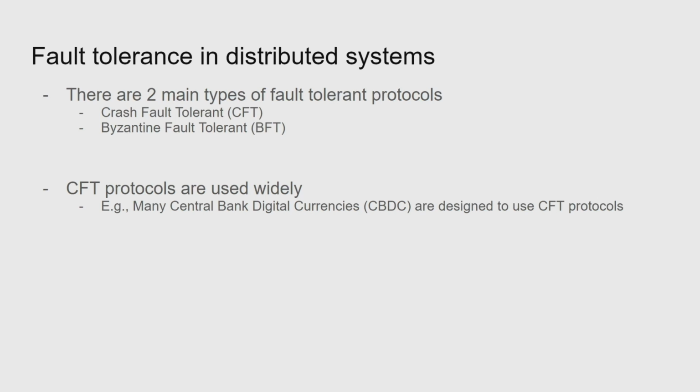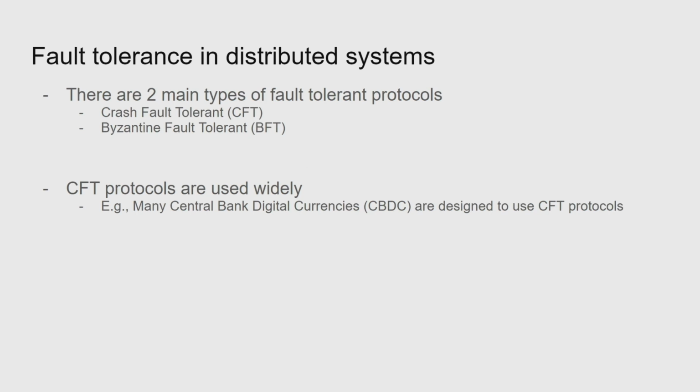So today when we talk about fault tolerance in distributed systems, there are two main types of fault tolerance that we typically focus on. One is crash fault tolerance, which is robust to nodes that crash. And the other is Byzantine fault tolerance, which is robust to nodes that misbehave in arbitrary ways. Now, even though we focus on Byzantine fault tolerant or BFT protocols pretty widely in the blockchain community, in the broader world, CFT protocols are much more widely adopted in enterprise settings.